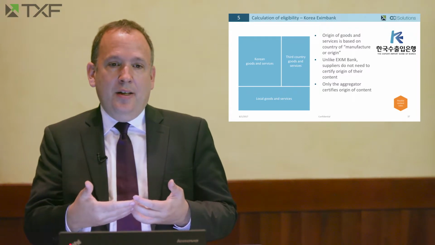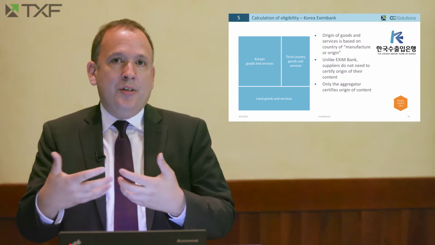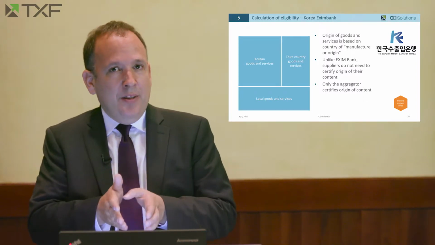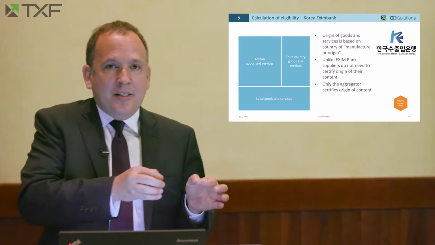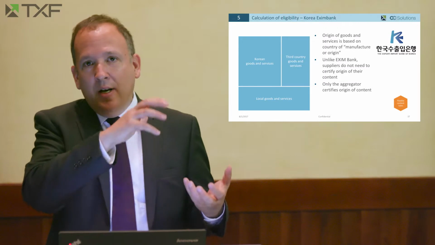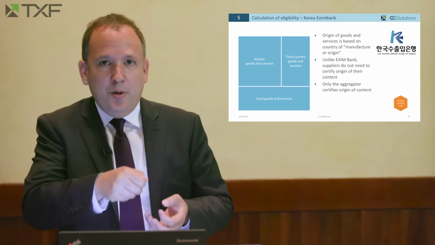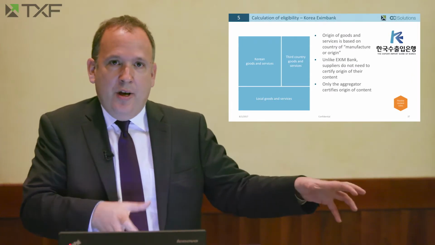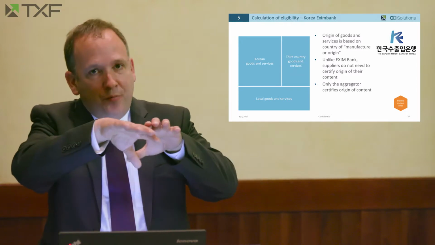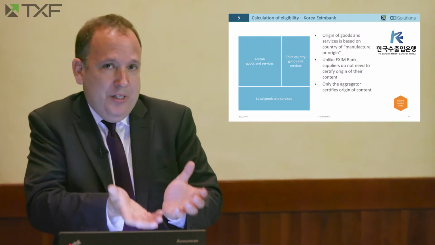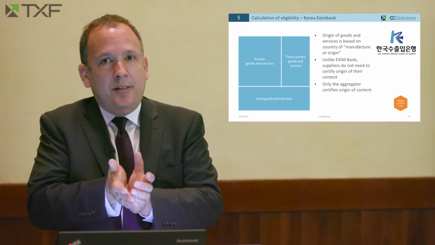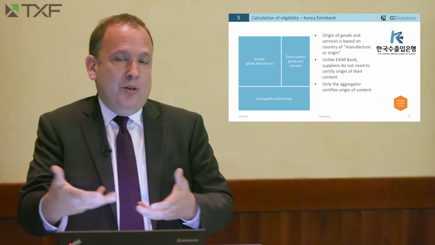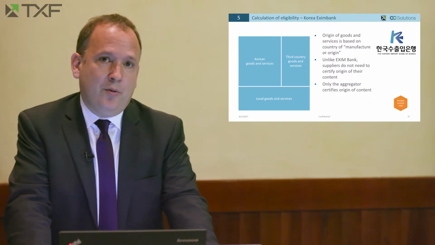For ECAs of countries that are in this flexible category, national content is the value of goods and services for which a certificate of origin from that country can be obtained. Generally, that means that if the last step of the assembly process of a piece of equipment is executed in the ECA country, even if many components of that equipment are made overseas, the full value of the equipment is considered Korean content, because the last step in the assembly process was made in Korea, and therefore the Chamber of Commerce in Korea can provide a certificate of origin for it.